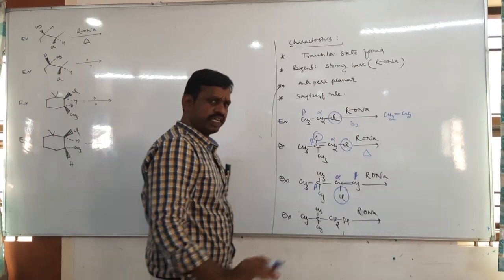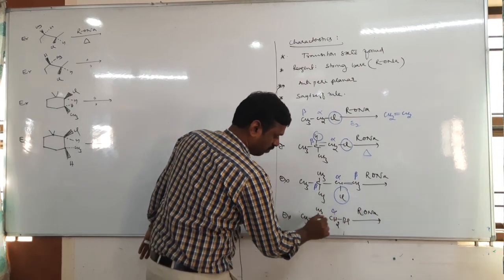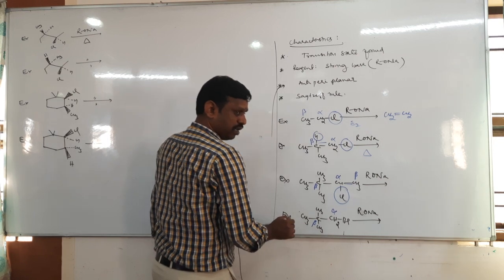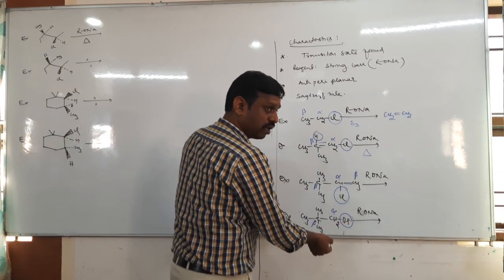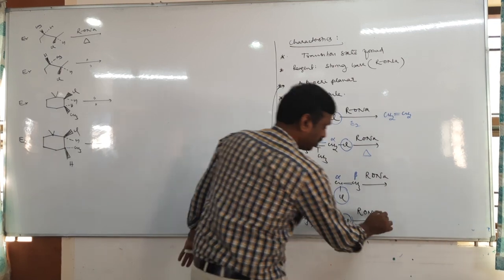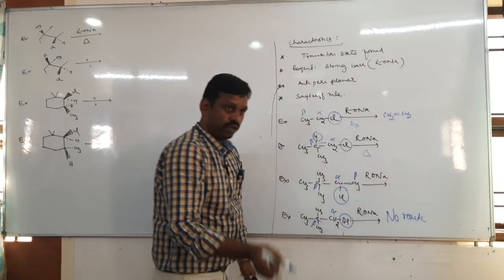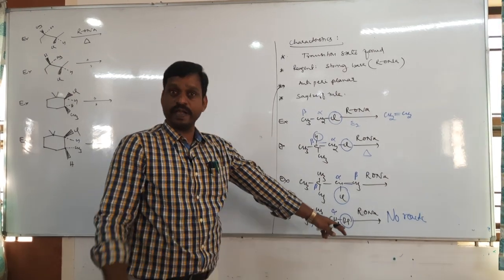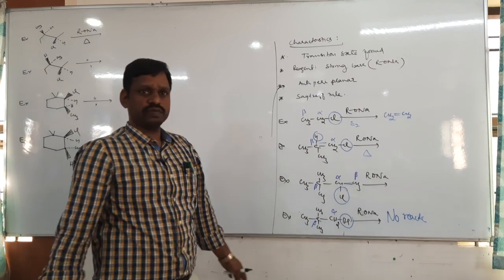It is according to Saytzeff's rule again, same. Next, this is alpha, it is beta. So remove the halogen from alpha and hydrogen from beta. There is no hydrogen, so here there is no reaction, because no carbocation. If it were E1, a reaction would be there. E2, no carbocation, no reaction.